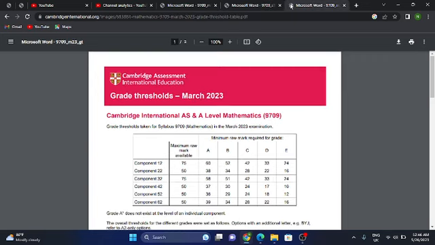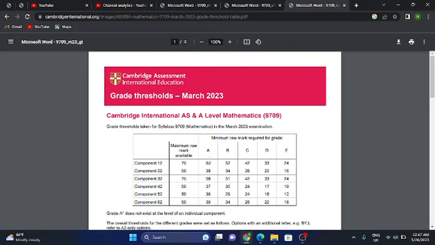So you can see for February March 2023, the A is making at 60 marks for the pure paper, because I'm talking about the pure paper. The mechanics paper was easy, not an issue. Only the pure paper was too difficult, you can say. Everyone is saying the paper was unexpectedly hard.